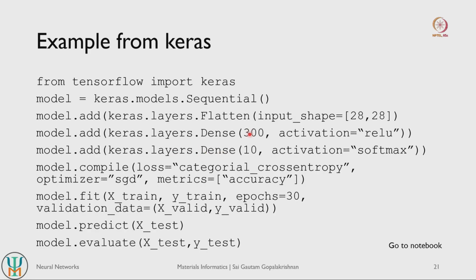It is basically connected to all the 300 nodes here. It itself has 10 nodes, so there are 10 different classes that we can assign to any possible outputs. And since it is a multi-class classification, we are going to use this softmax activation function, right. So this is how the model is declared. So we have an input layer, we have one hidden layer, and then we have an output layer.